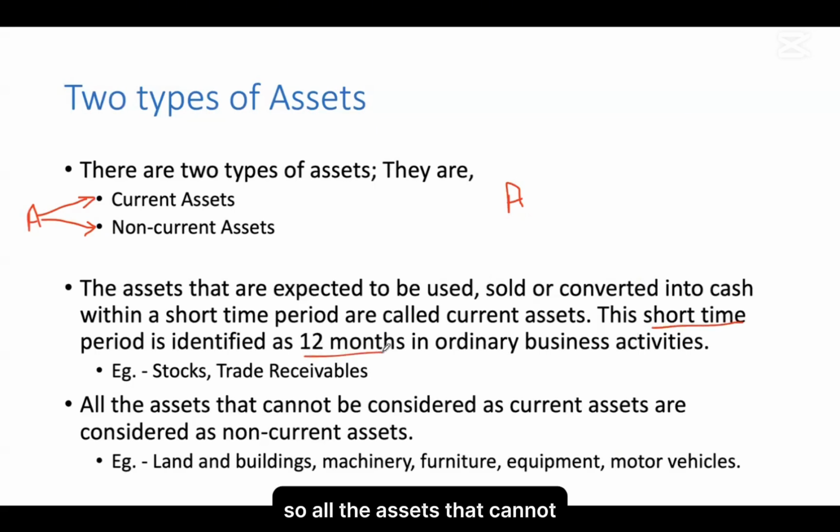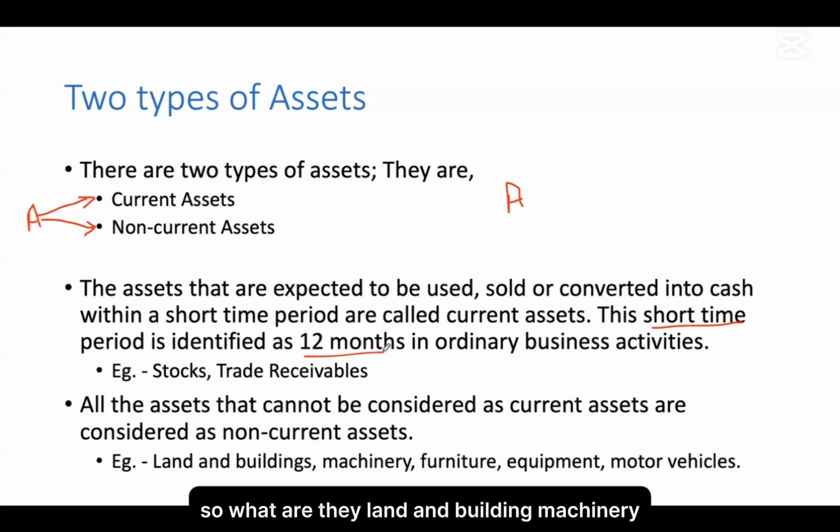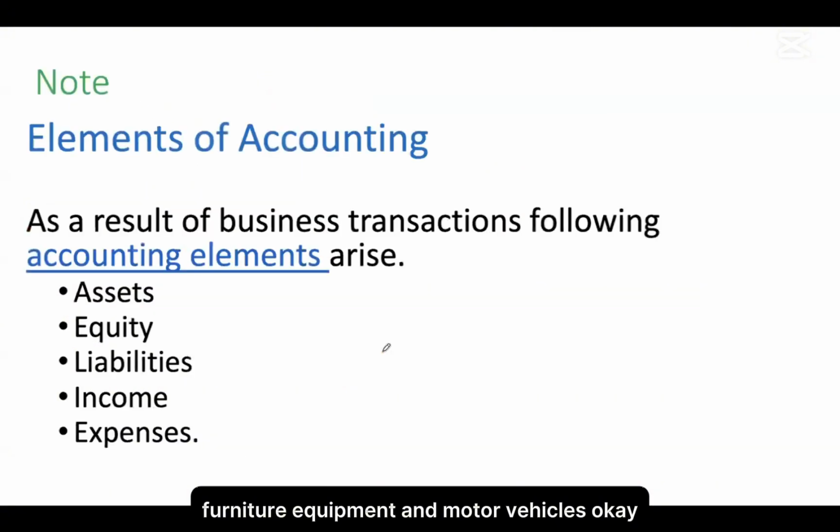Okay, so all the assets that cannot be considered as current assets are considered non-current assets. So on the other hand, what happens is these assets that you cannot classify as current assets are considered as non-current assets. So what are they? Land and building, machinery, furniture, equipment, and motor vehicles. Okay.